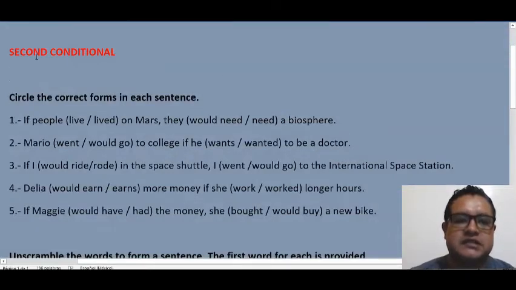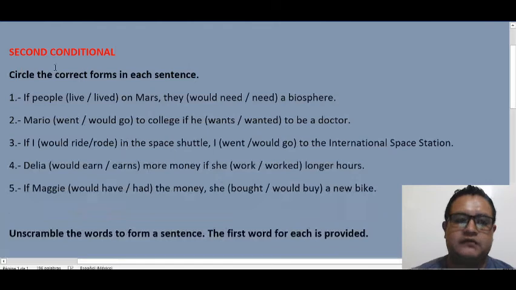In today's class we are going to practice some exercises about the second conditional. Remember that the second conditional is used to talk about hypothetical situations, imaginary situations, unreal situations, and we have to use the correct pattern, which is if plus the past simple plus a comma plus the modal plus the verb in infinitive, and after that we need a complement if it is necessary.